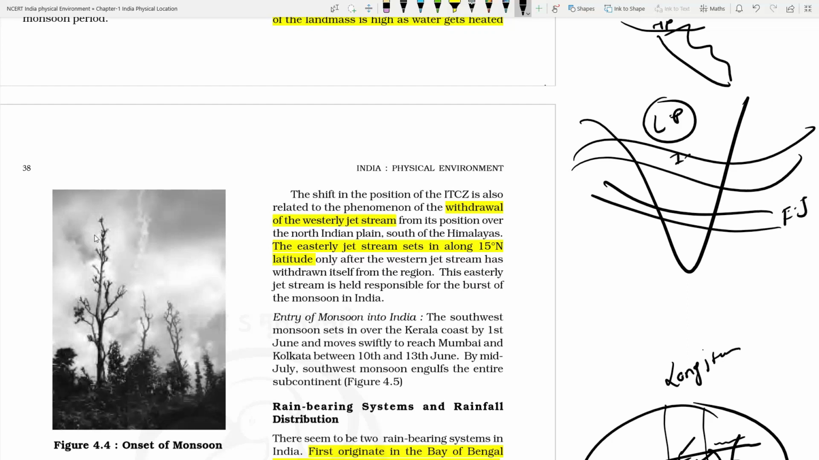So there is ITCZ and there is also the easterly jet stream. Together they will bring cyclonic rainfall as well as the burst of the monsoon, and those will be the preconditions for the approaching of the monsoon. If both of these things are creating the low pressure zone, then the monsoon will be attracted towards those low pressure areas. So that will create the entry of the monsoon roughly around 1st June on Kerala. There will be entry of the monsoon.